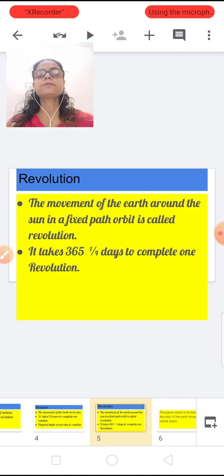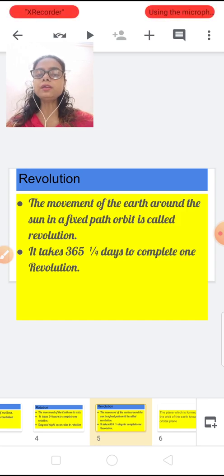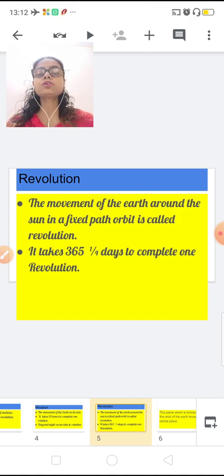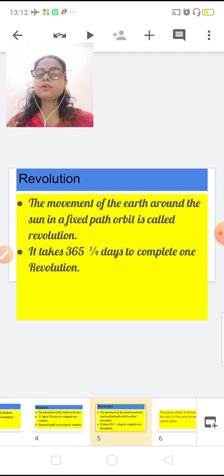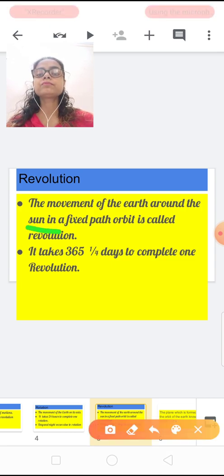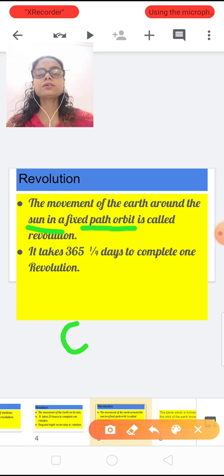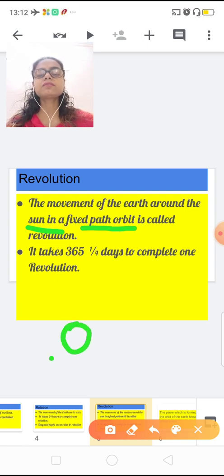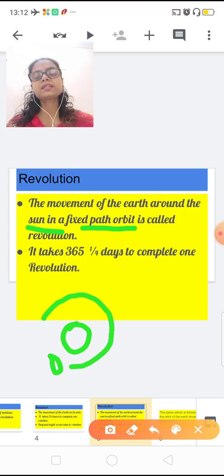Now, revolution. Like rotation, this is also a movement, but the difference between the rotational movement and the revolutionary movement is this: revolution is the movement of the earth around the sun in a fixed orbit. This is so important. Now understand, rotation is on an axis and revolution is on a fixed path. Like this is the sun, and this is our earth. So the earth has to move around the sun like this, in this manner.